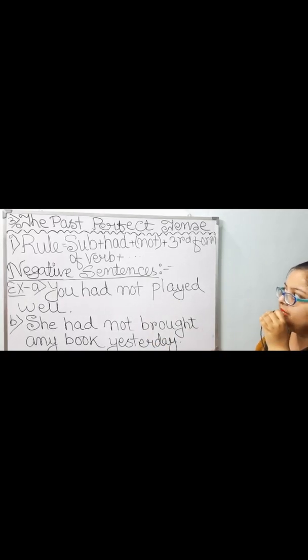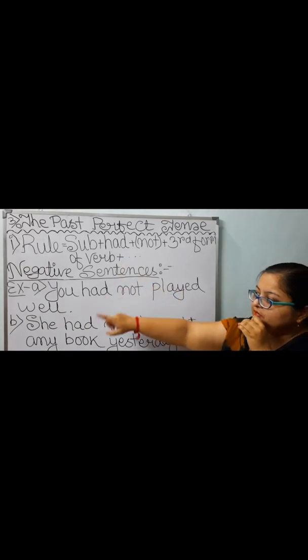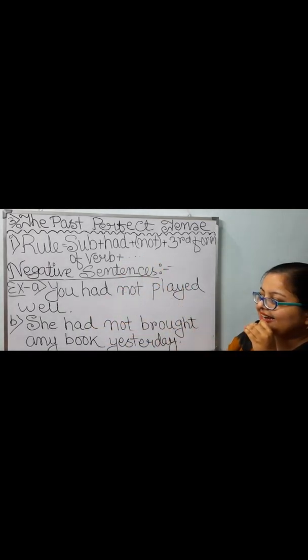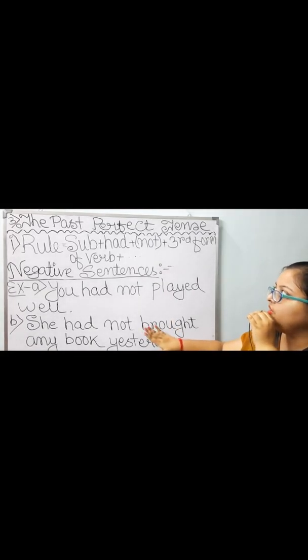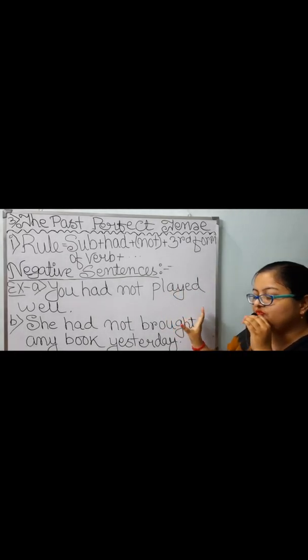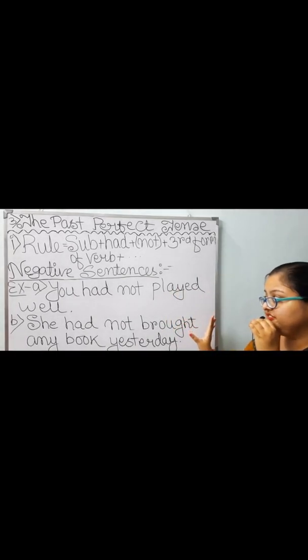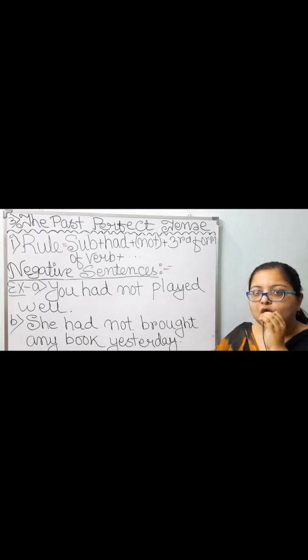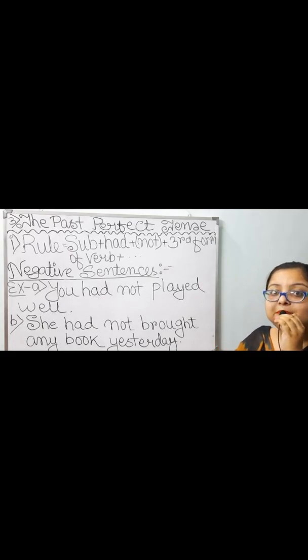Next, number B. Subject, I have taken she. With she, then I have added had. She had. I have taken this word not. Next, third form of verb. In place of third form of verb, I have taken the word brought, which is the third form of the word bring.